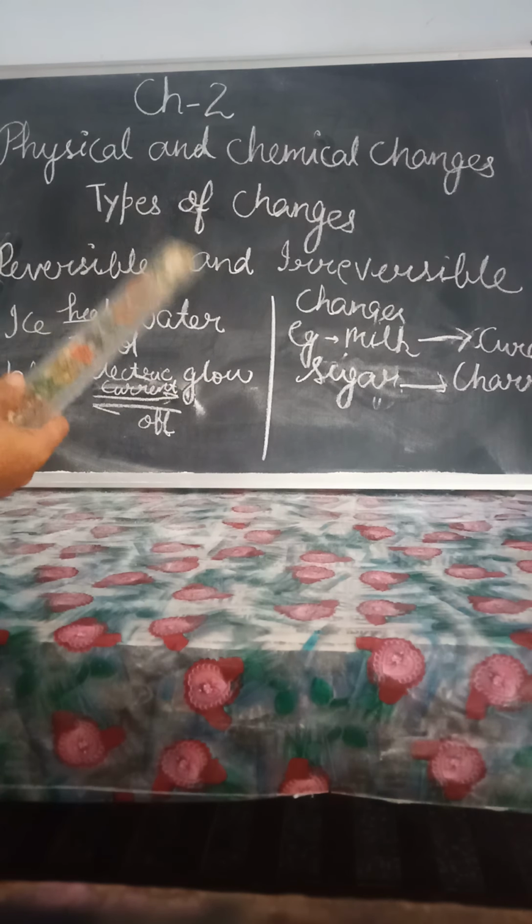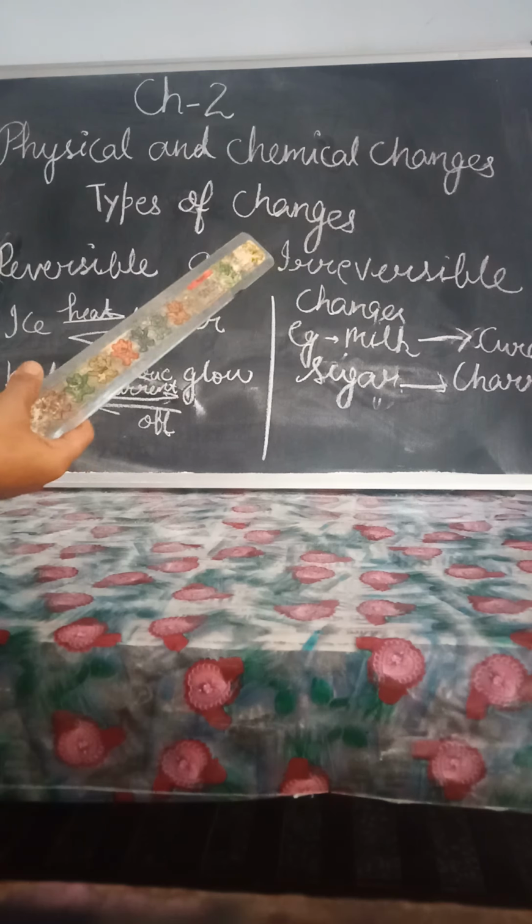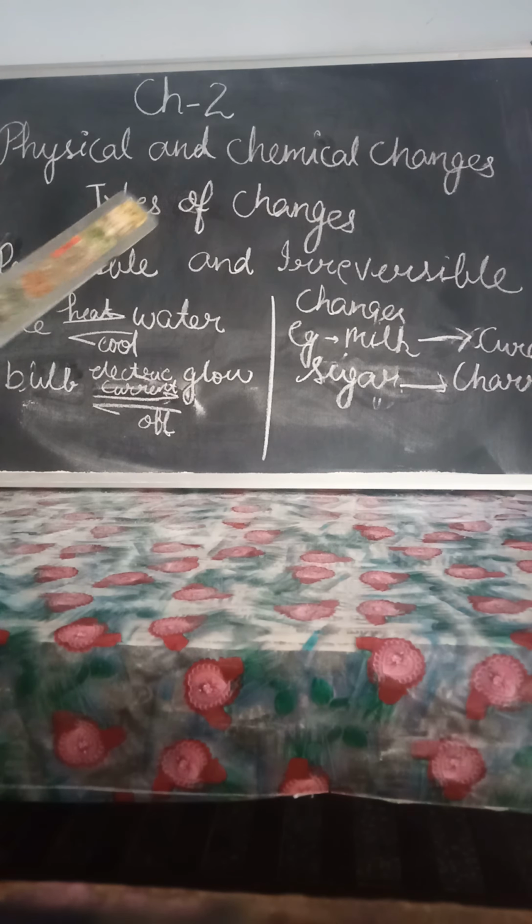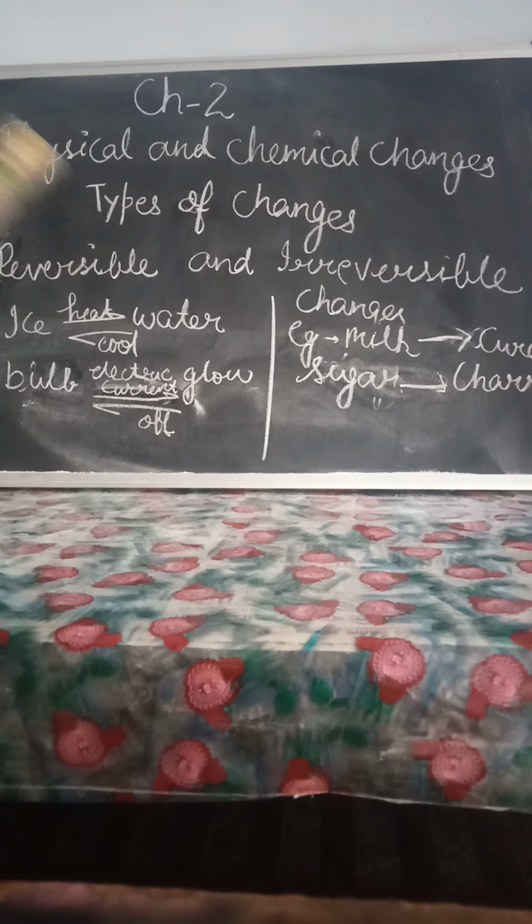There are other common examples too. When we burn coal, afterward we can't get the coal back, it turns to ash only. In the same way we burn wood, paper, kerosene, and we will not get the same thing back, we will get ash or some other substances. Similarly in photosynthesis, plants take carbon dioxide and water from the environment and make food, that is glucose, C6H12O6. But we can't get back the carbon dioxide and the water vapors.